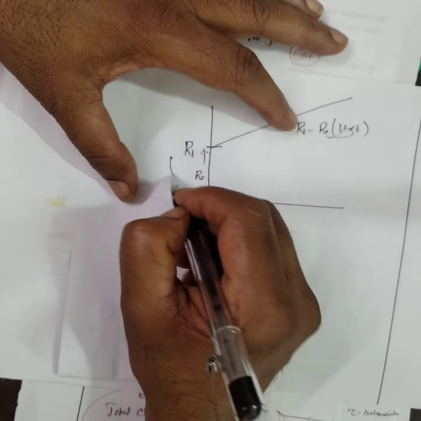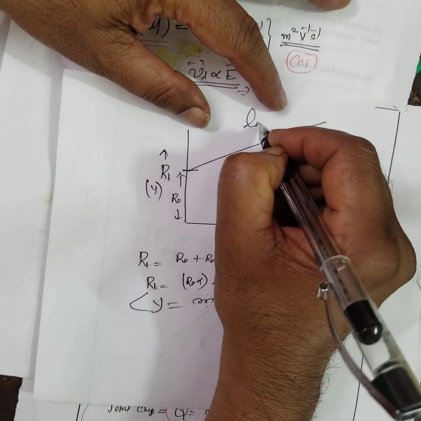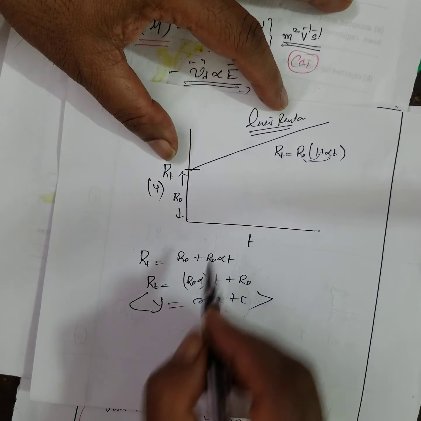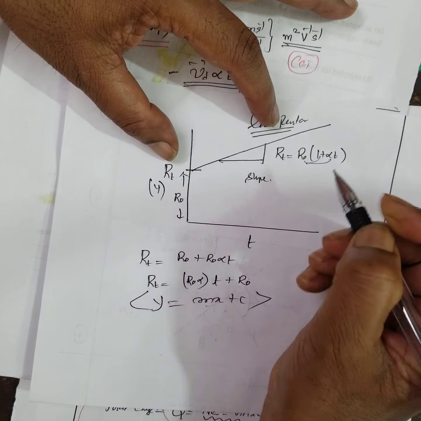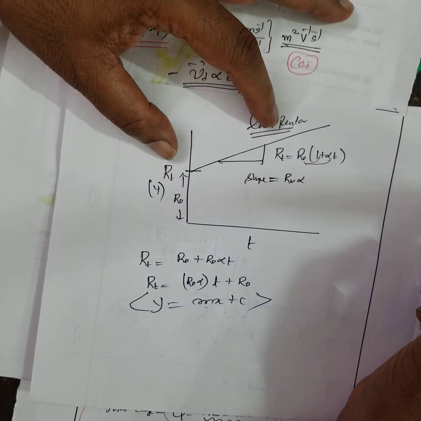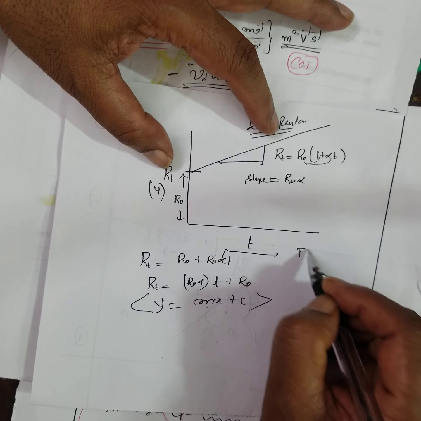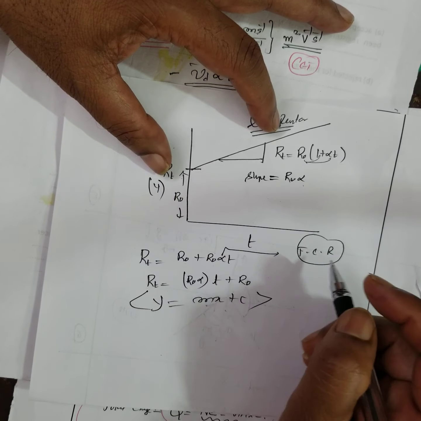It looks like this. On the Y axis, resistance increases. This is called a linear resistor. Slope is equal to R0 alpha. What is alpha? Alpha is the temperature coefficient of the resistor, that you can define.